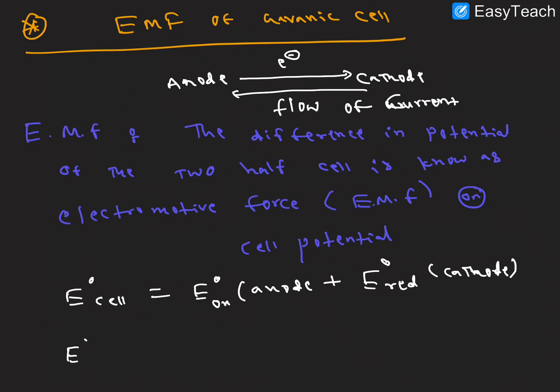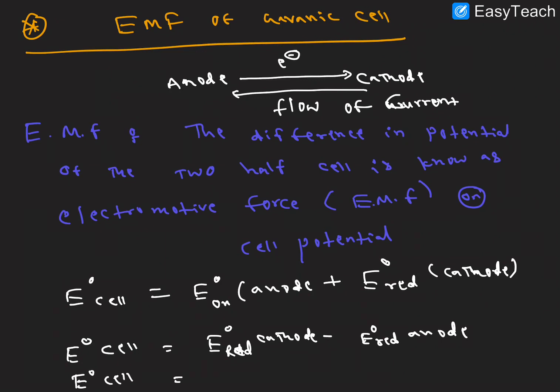One more formula for E cell: E cell is equal to E naught reduction potential of the cathode minus the standard reduction potential of the anode.